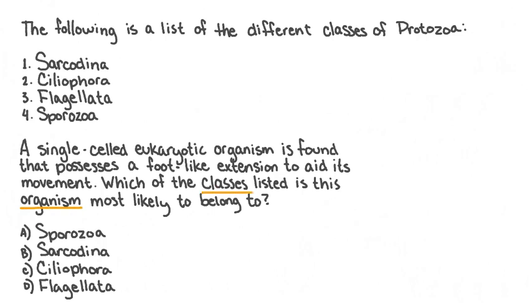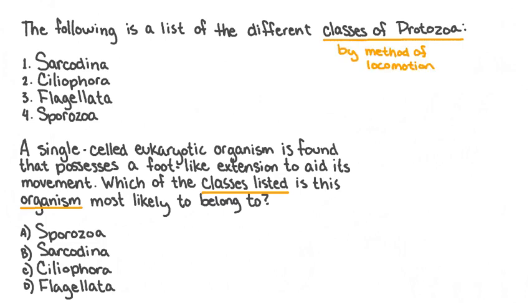This question is asking us to use the information provided and our prior knowledge to classify an organism into one of the 4 classes of protists that's listed. In order to answer this question, we'll first recall the traits that distinguish these classes of protozoa. And then we'll use the information provided about our mystery organism to choose the correct answer.